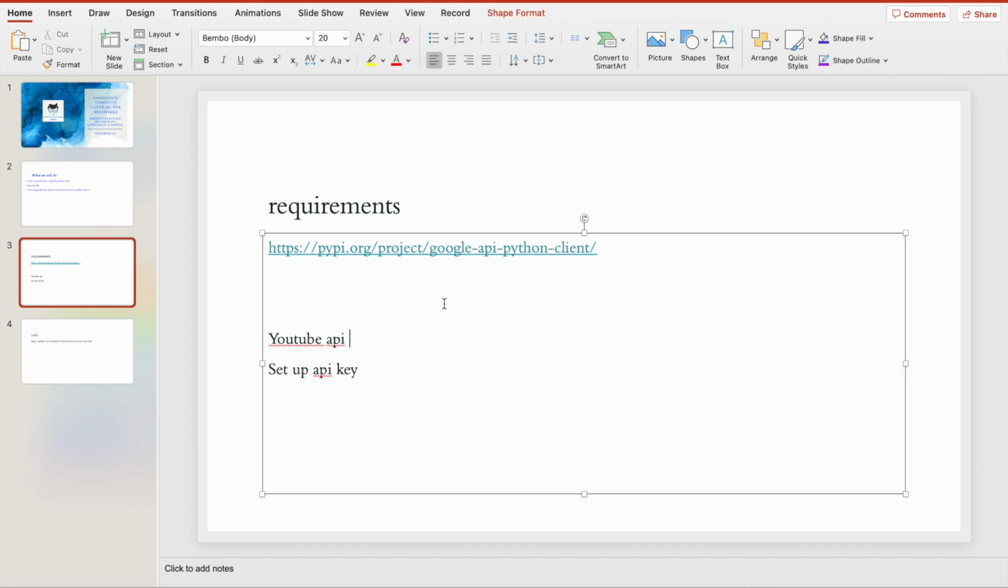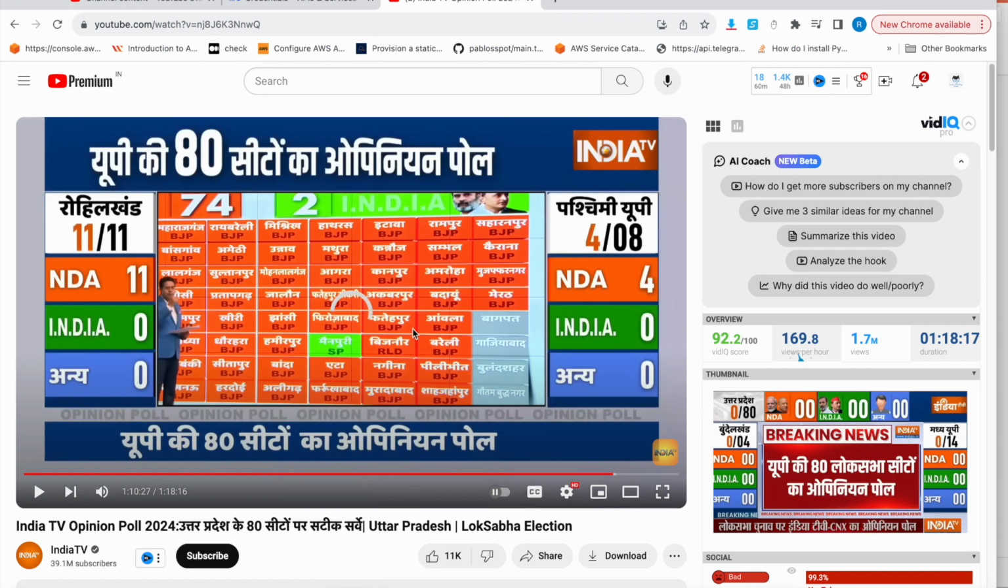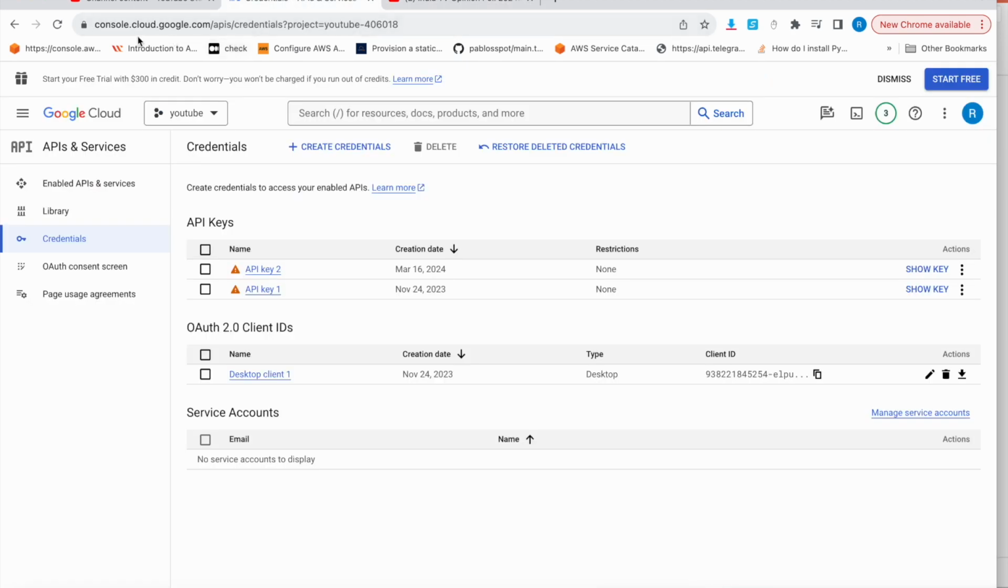First, I already installed this. If you click on this link, it will go to a PyPI page, and you have to install this. Now, how to set up the YouTube API and Google side. First go to this page, console.cloud.google.com, and after that you have to click on create project. After creating the project, from here you have to select the YouTube API.